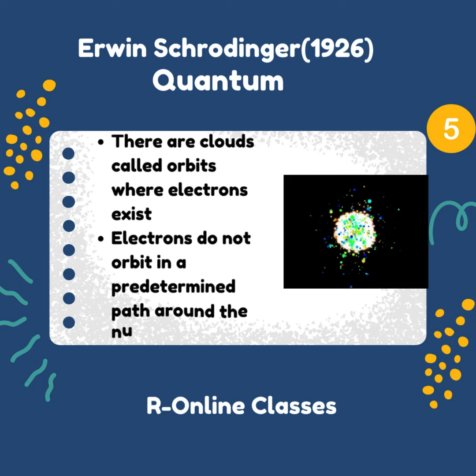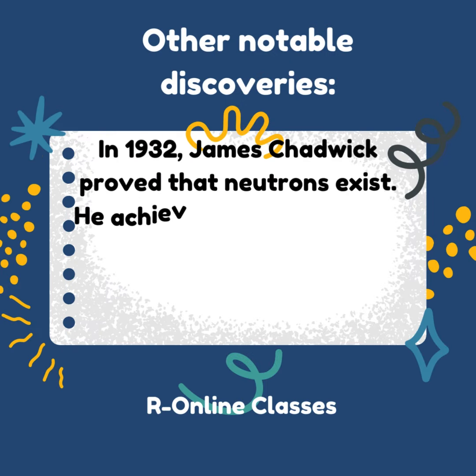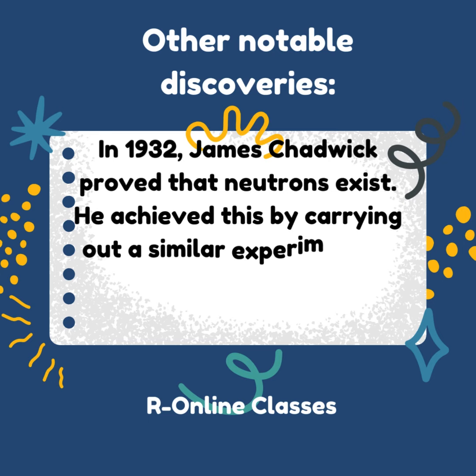Erwin Schrödinger, 1926, quantum. There are clouds, called orbitals, where electrons exist. Electrons do not orbit in a predetermined path around the nucleus.